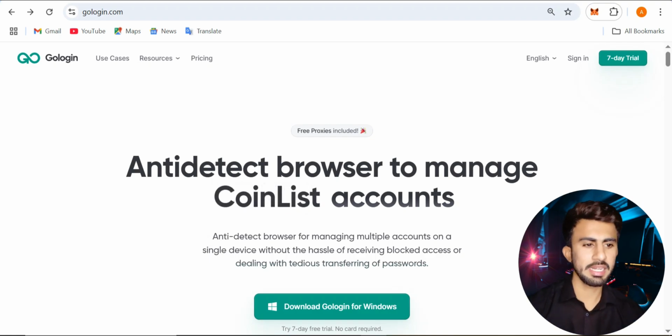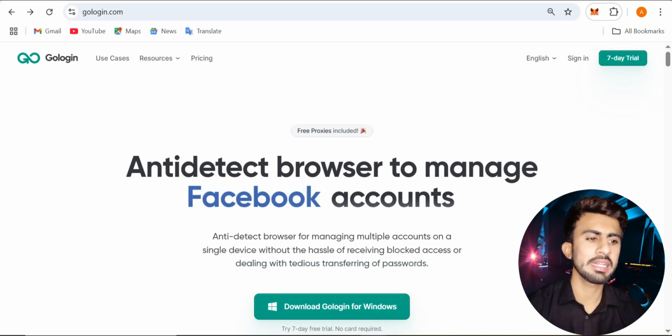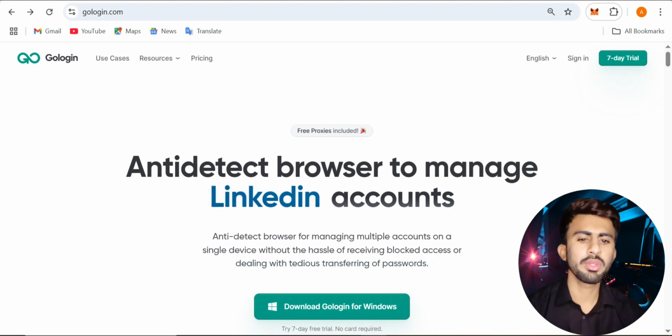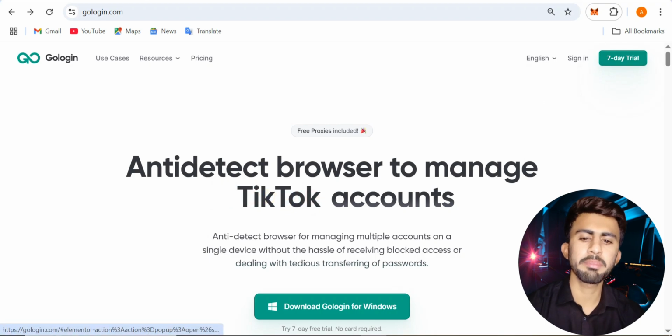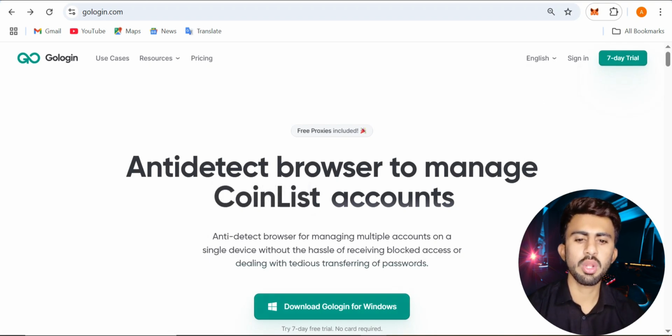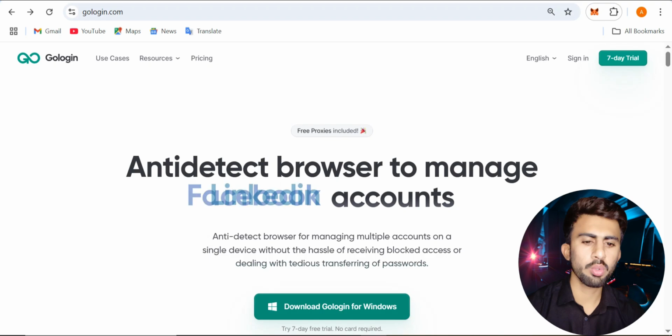I'm going to share with you an amazing anti-detect browser. The name of this browser is GoLogin. It is an anti-detect browser for managing multiple accounts on a single device without the hassle of getting blocked access or dealing with tedious transferring of passwords. Here you can choose your language, sign in, and make your account easily, and you can get a 7-day trial for free. We can download this application for PC and mobile.